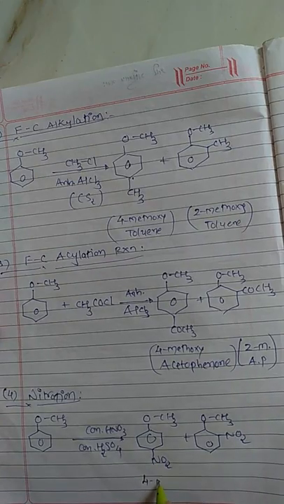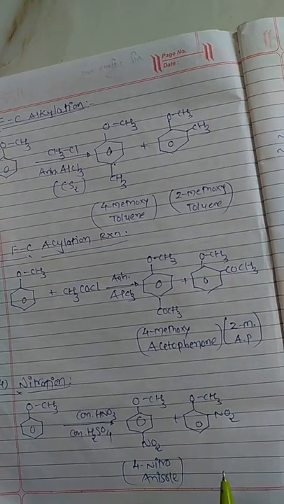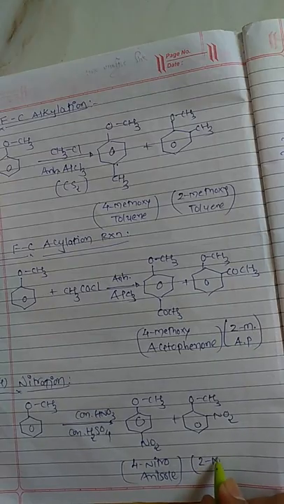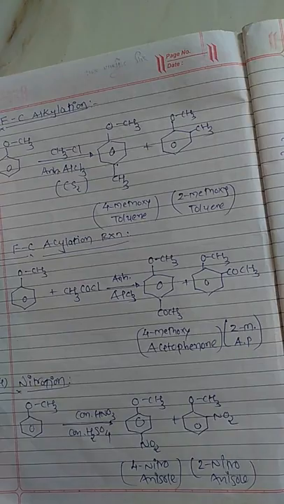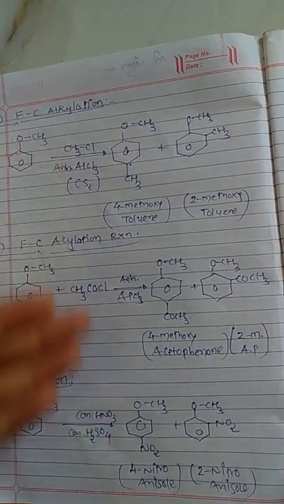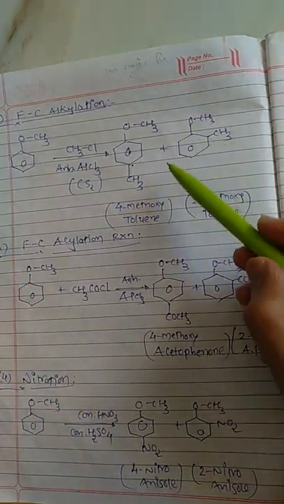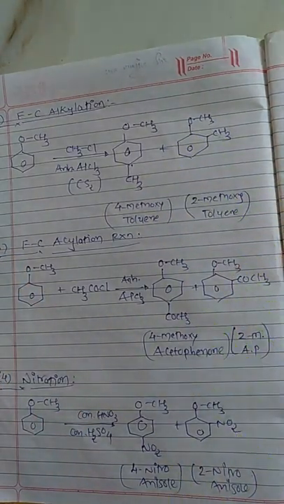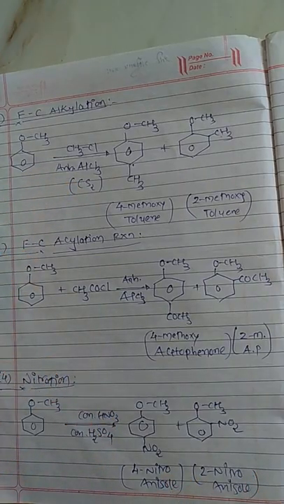I will write 4-nitroanisole, which is obtained in a major amount, and the second one is 2-nitroanisole, which is obtained in a lesser amount. So this is major, this is minor. Overall, for electrophilic substitution reactions, we can say that the ether group is an ortho-para directing group, so only the ortho and para positions are occupied by electrophilic ions.